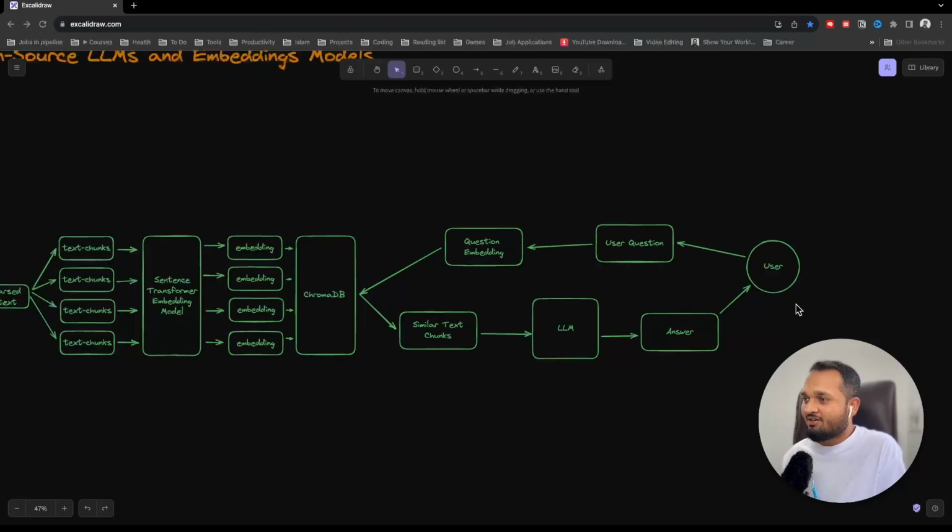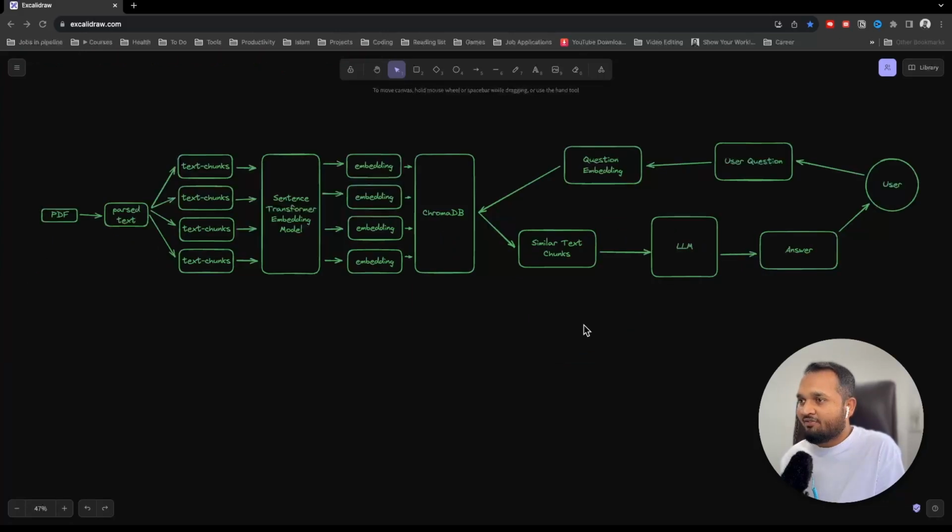And once the user asks a question, we'll convert this question also into an embedding by using the same sentence transformer model. After we get the question embedding, we'll find the text chunks which are similar to this question embedding. And these similar text chunks will be passed into an LLM. This is like the context for the LLM to give us the answer. And then this LLM will give us the answer, and we can show this answer to the user. Here we are going to use an open source LLM as well, which is also completely free, a GPT4All type of model. So this is the complete flow of the chatbot.